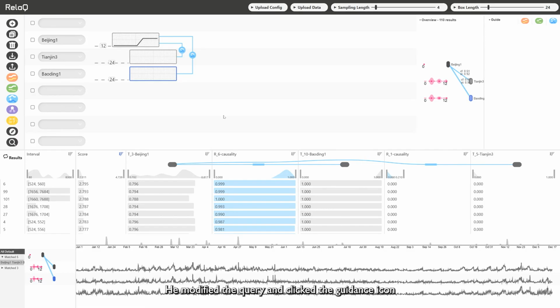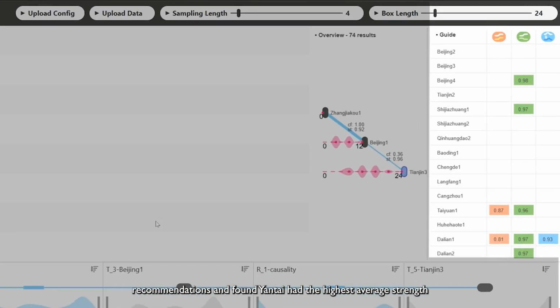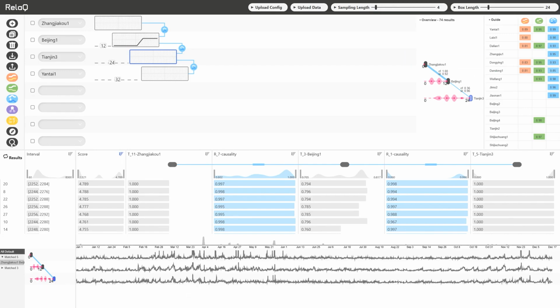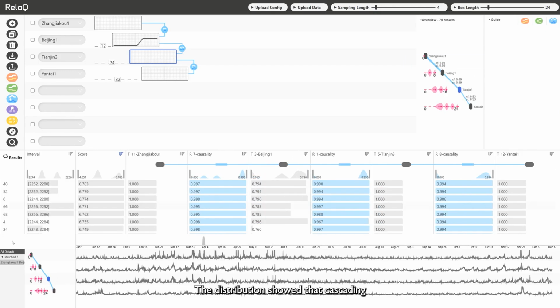He modified the query and clicked the guidance icon to find possible effects. He ordered recommendations and found Yantai had the highest average strength with the highest confidence, so he added it. The distribution showed that cascading air pollution patterns mainly occurred in April.